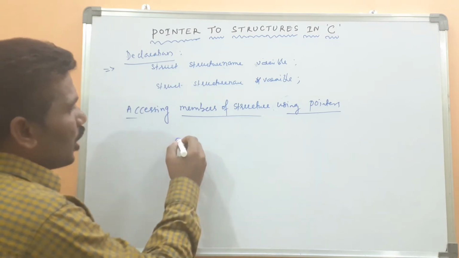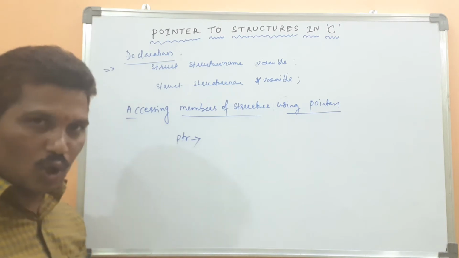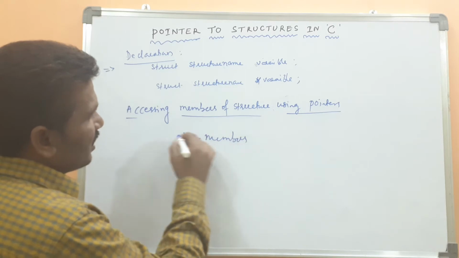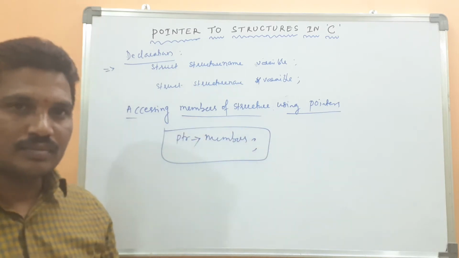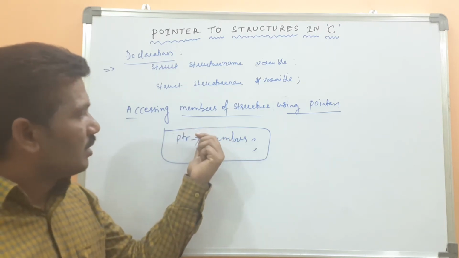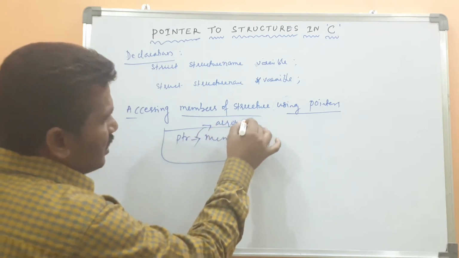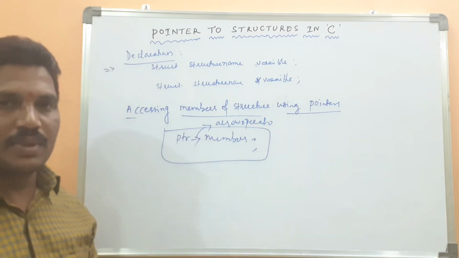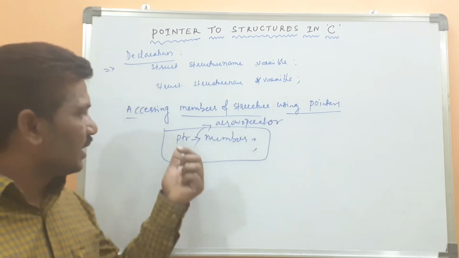That is done using the pointer variable name, then the arrow operator, then the member of the structure, followed by a semicolon. This is called the arrow operator. It is a combination of the minus and greater than symbols.